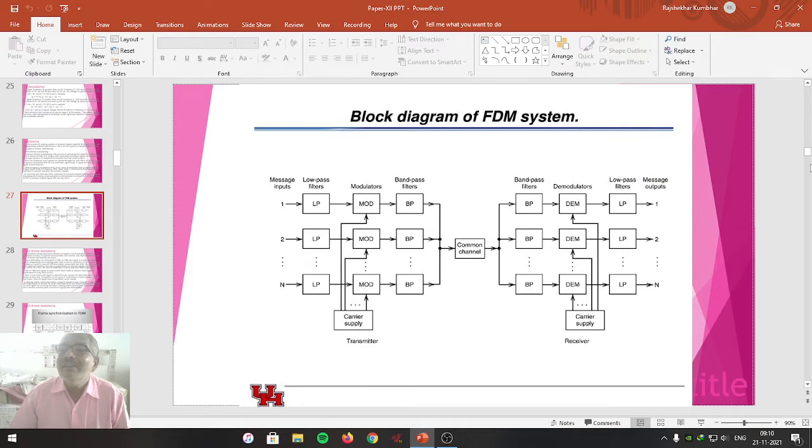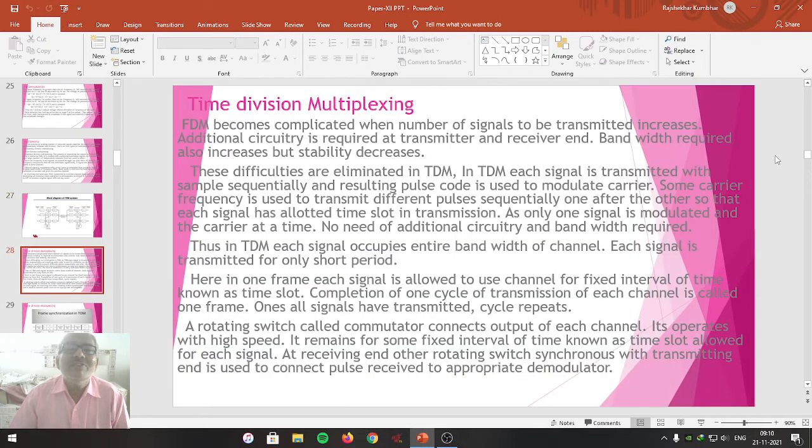The second multiplexing technique, we can call it time division multiplexing. Here the signal is transmitted through a fixed interval of time. A time slot is given for each and every signal, and within that particular slot, that signal is transmitted from transmitter to receiver.